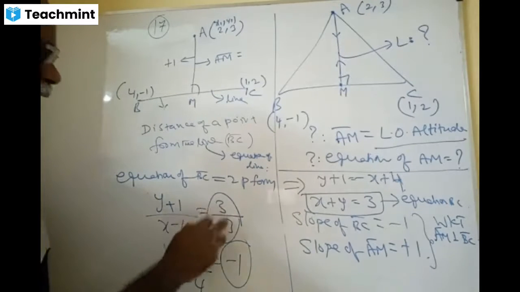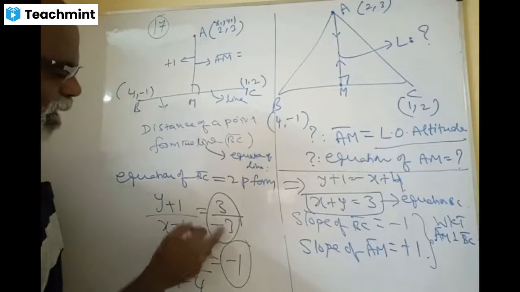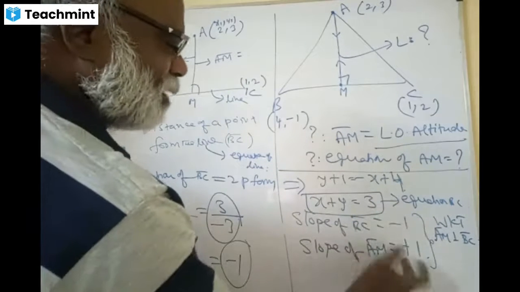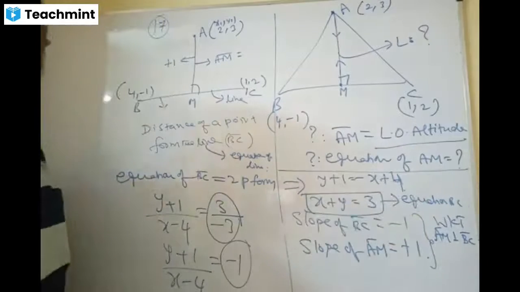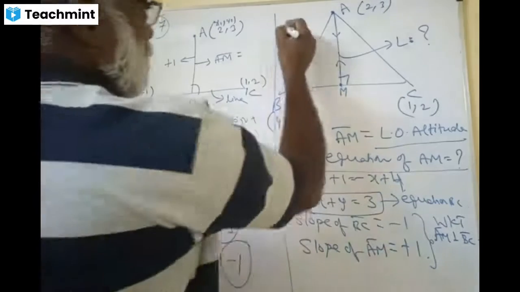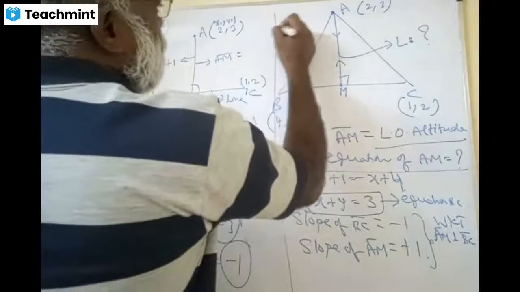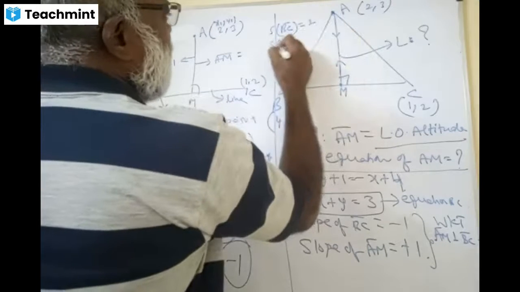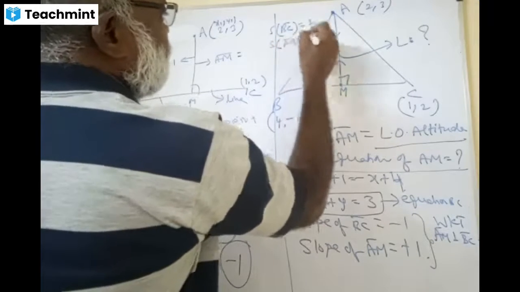So this part is called the slope here. The slope of BC is what? Minus 1. Then the slope of AM is what? Plus 1. Okay, I'll ask you one more question. The slope of BC is 2. What is the slope of AM? Anybody?